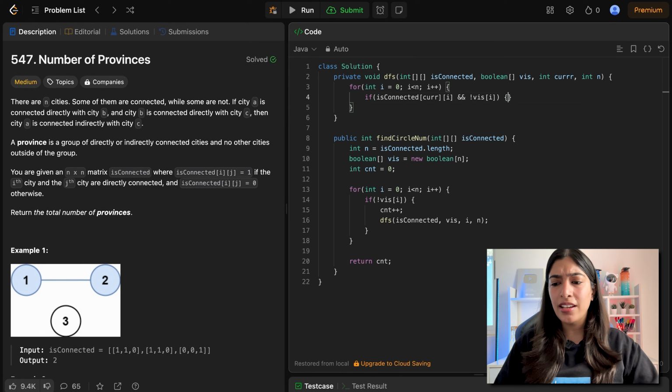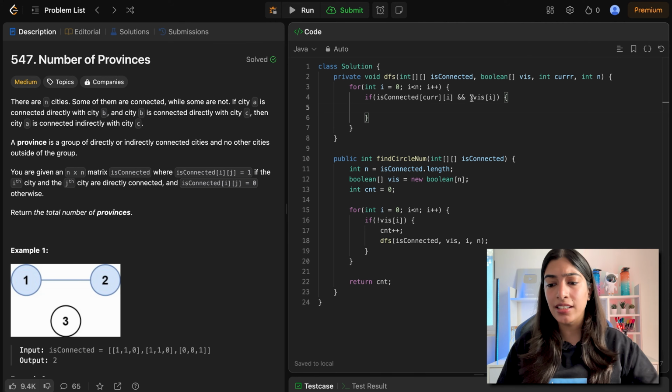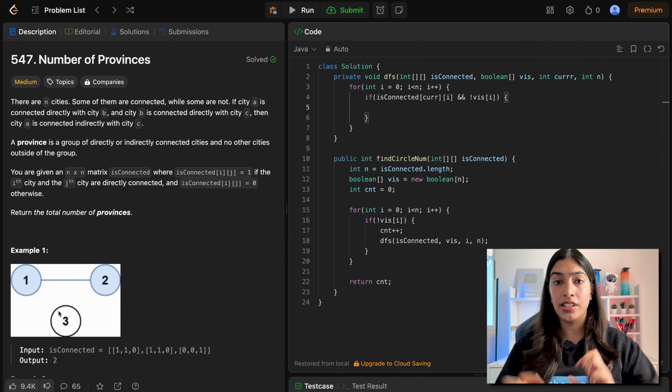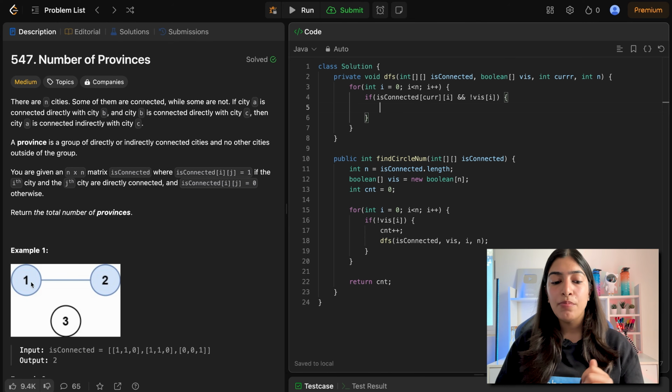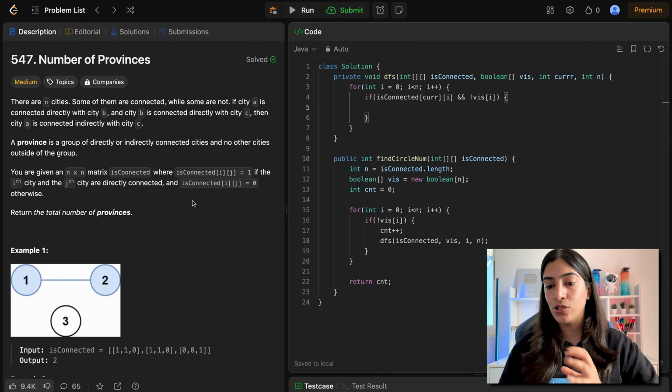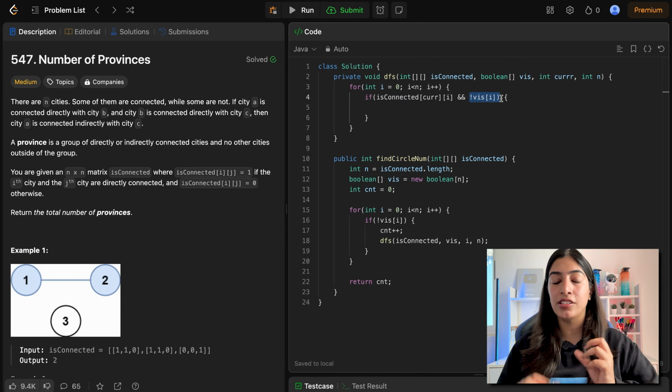Now you might be thinking that we are within the same province. Do we really need to check that? Now imagine if all of them were connected to each other, 1, 2, 3. They would be part of one province only. But you would visit 2, then you would visit 3, then again 1, and you would get stuck in a forever loop. So you don't want that. Every time you do DFS or BFS in a graph, make sure you put this check. So this means that they are directly connected. This means that it is not visited.